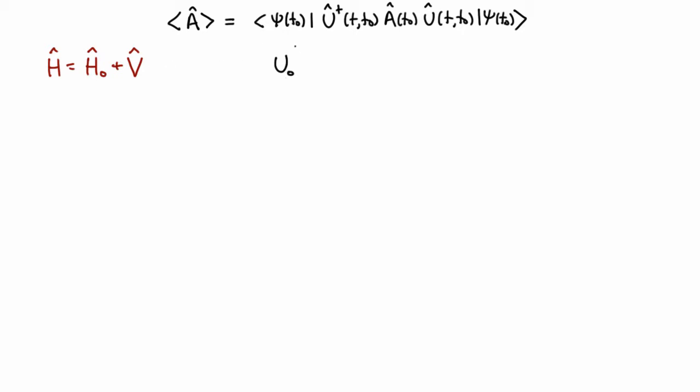If we only had that part of the Hamiltonian, then our unitary operator, and I'll call that U naught, like H naught, would just be the exponential using H naught. Just as the full Hamiltonian generates a time evolution operator that's unitary, so too a smaller Hamiltonian, just this H naught, would also have generated a time evolution operator that's unitary. And this exponential operator here is unitary. And so that means that U naught U naught dagger is 1. And so we can insert 1 into here, and we get,